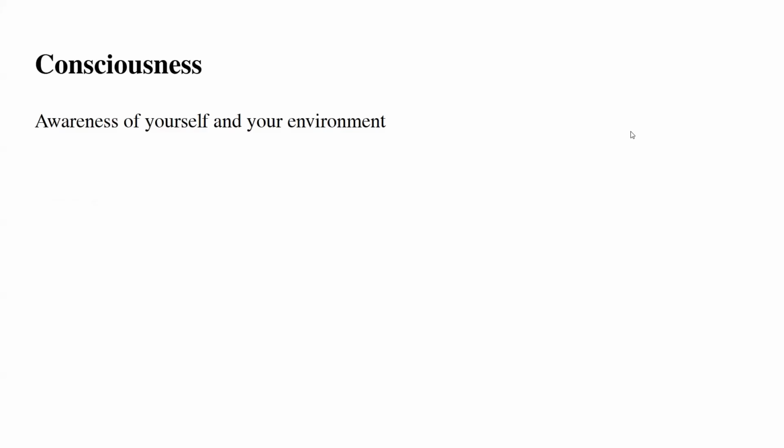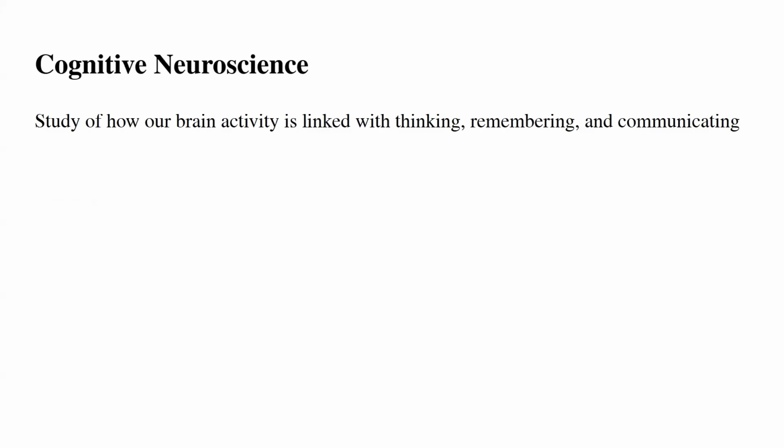Consciousness is the awareness of yourself and your environment. Cognitive neuroscience is the study of how our brain activity is linked with thinking, remembering, and communicating. Dual processing is the idea that we process information on two levels, conscious and unconscious. Parallel processing is handling multiple aspects of a problem simultaneously. Sequential processing is processing information one at a time, usually to process new information.